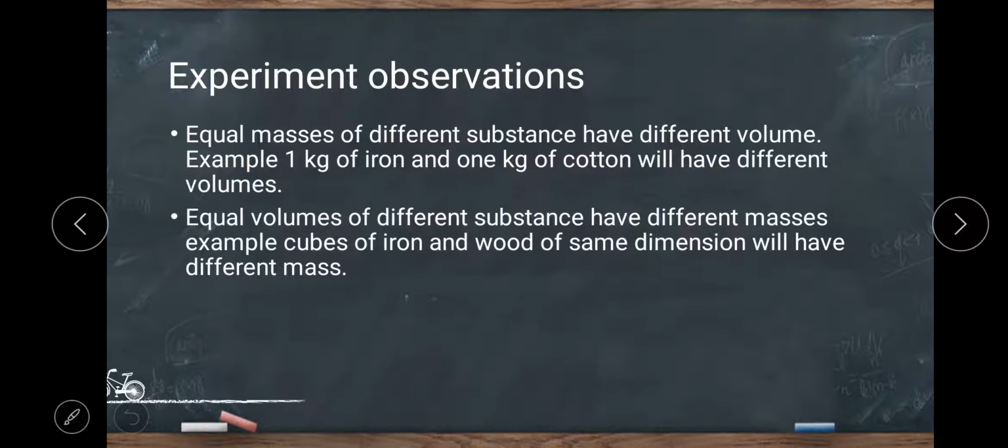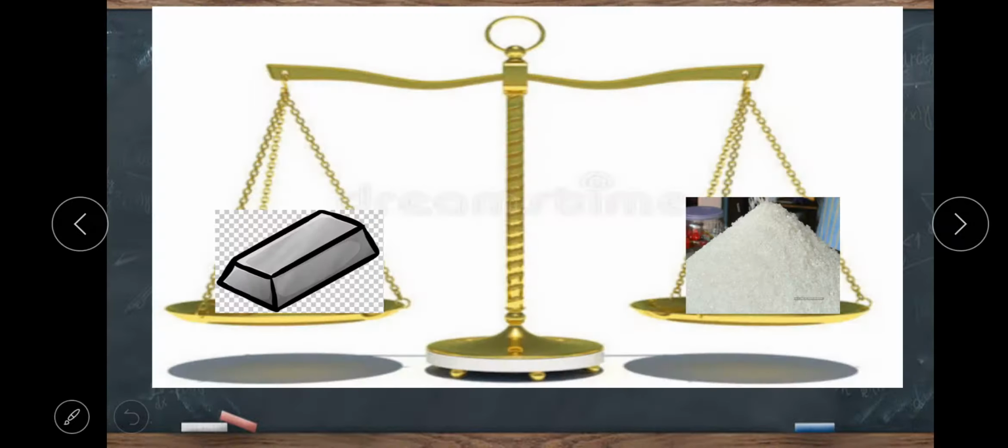Second, equal volumes of different substances have different masses. Like in the last slide, I have taken aluminium and glass. A cube of iron and a cube of wood of the same dimension will have different masses. Here I am going to discuss the activity which shows that equal masses of different substances have different volumes. Hope you can understand.